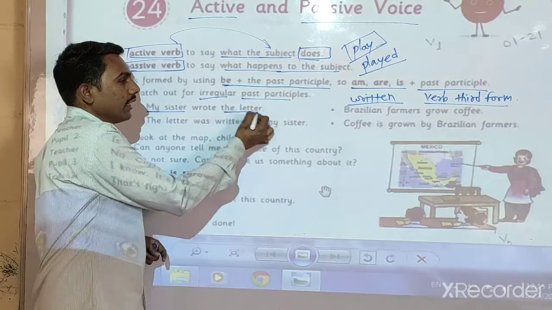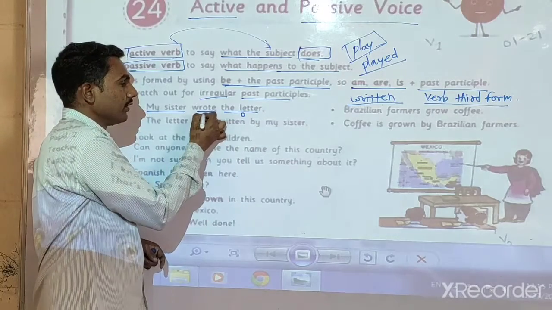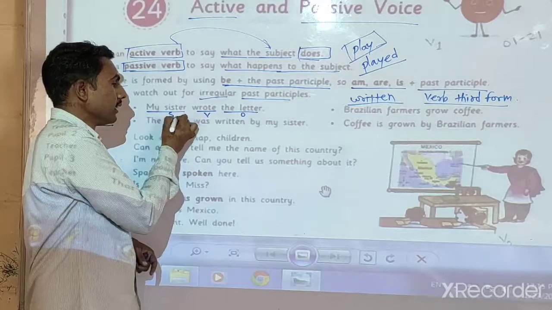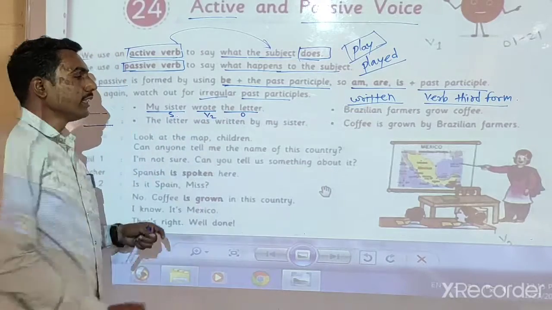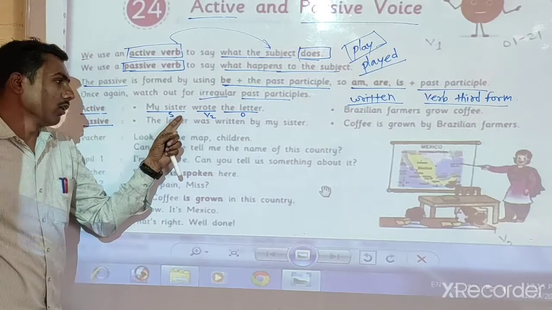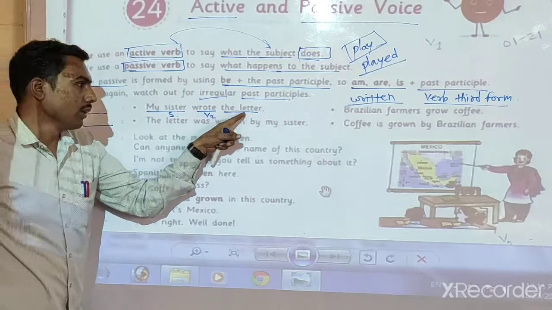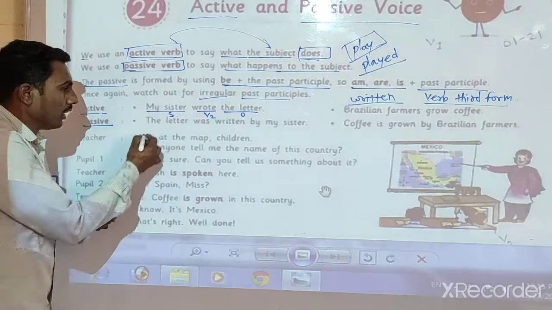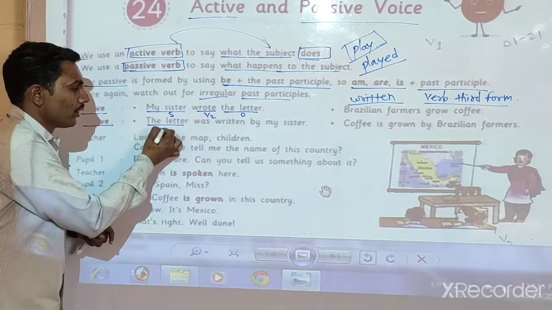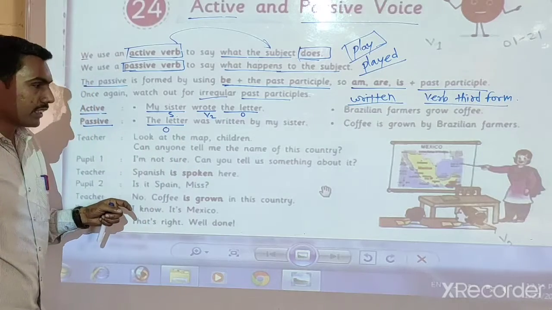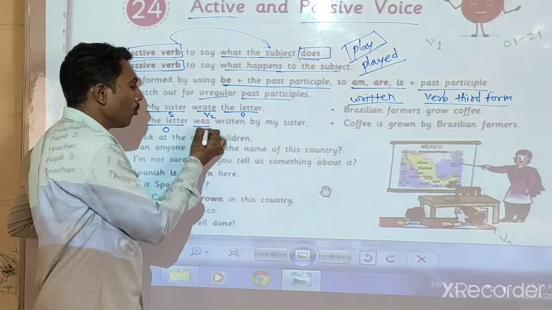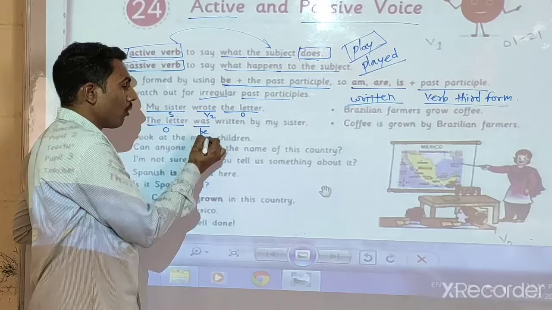Okay, it is object, it is verb, and it is subject. It is the general formula. Look here, subject plus V2 plus object. Now the letter we took here as the object first, then the to be form, was, the be form.